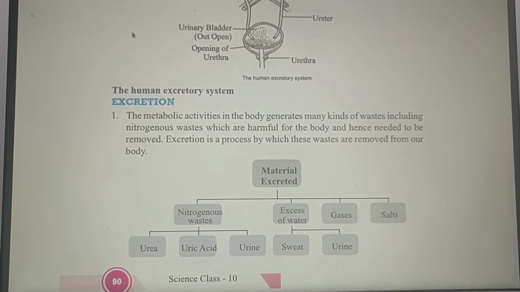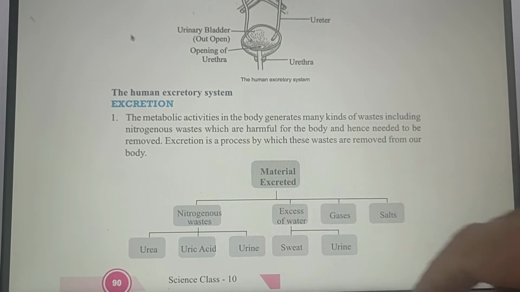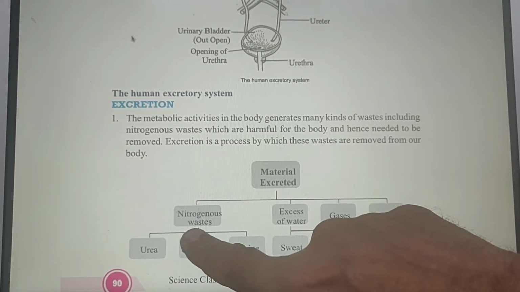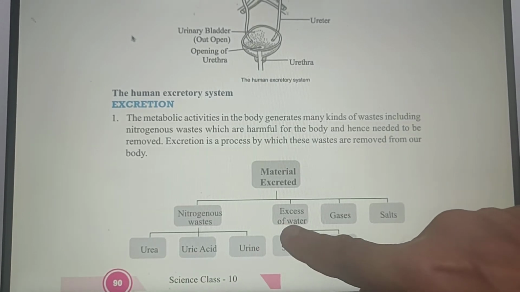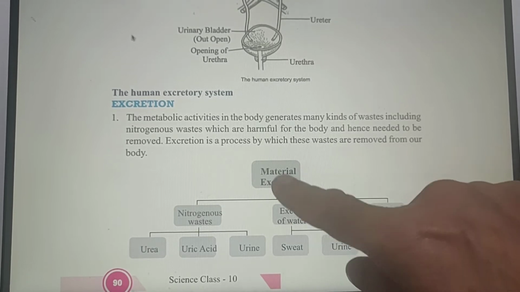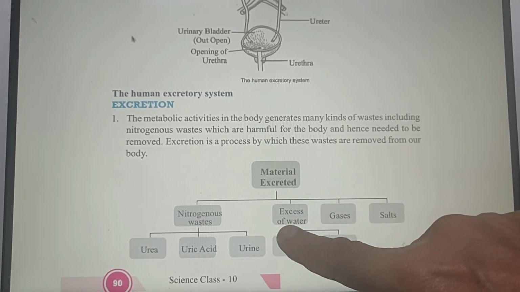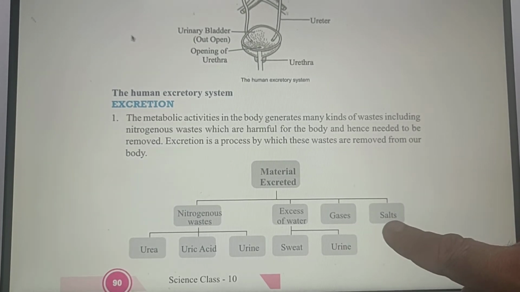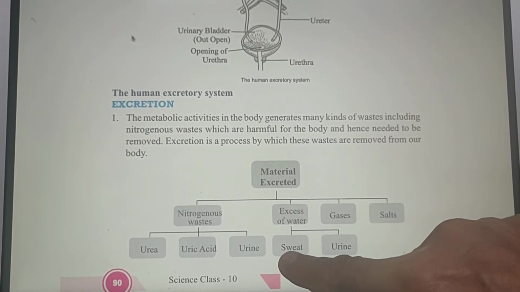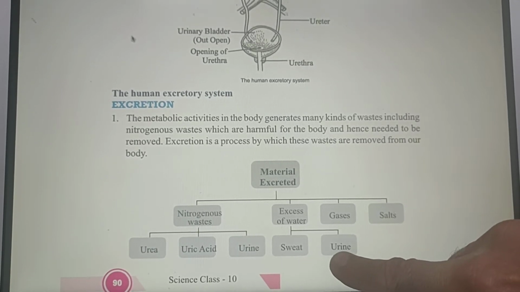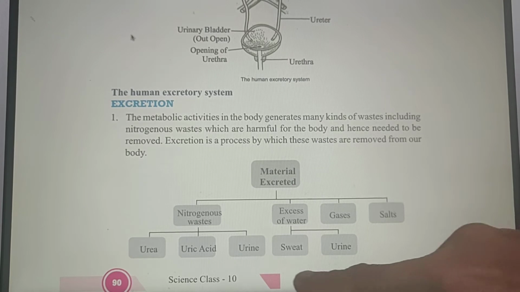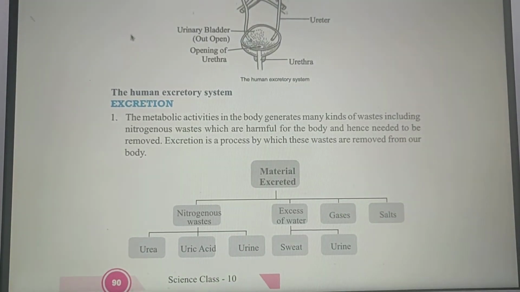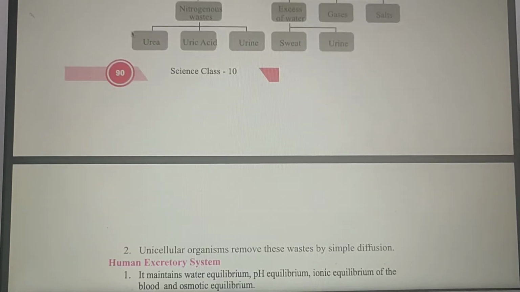Now if we see here, material excreted, nitrogenous waste. This consists of three things: urea, uric acid and urine. Excess of water in the body is also material required to be excreted, gases and salts. Excess of water is excreted in the form of sweat and some of it in urine. The gases go through the lungs and salts are dissolved and then excreted through the urinary waste materials.